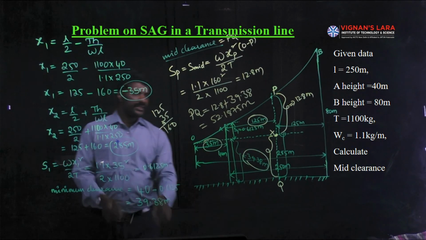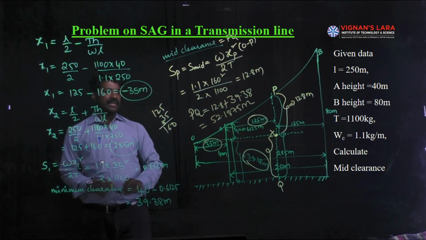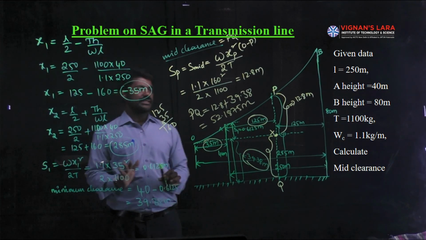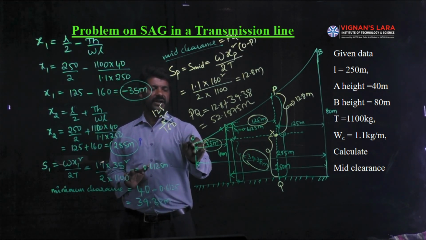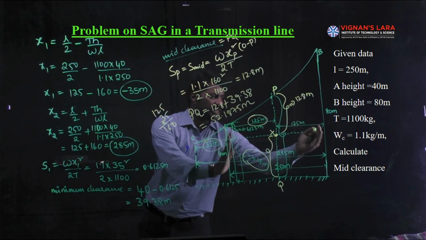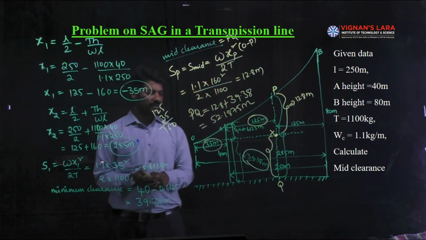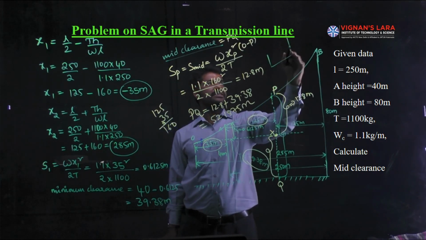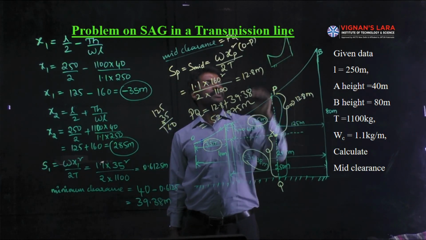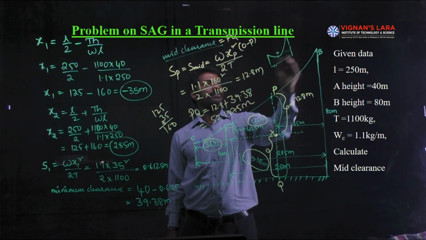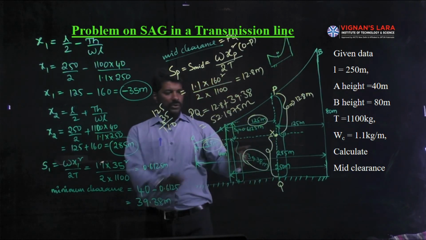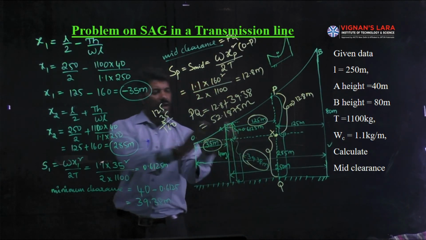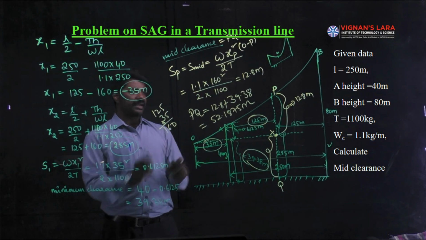The difference between this problem and the previous problem: the same analysis and same formulas are applicable. The only difference is the location of the lowest point of the conductor O, whether it lies in between the supports. Previously, if you check, it was in between the supports; this will be the rough diagram. These two are the support levels, and this will be the diagram, so that O is located in between the supports. But now these two are the support levels and the O point is located outside the support levels. This is the second model.